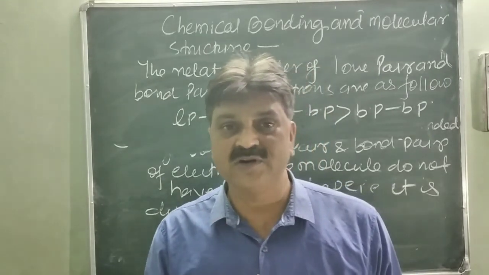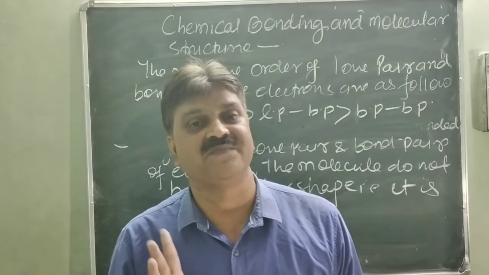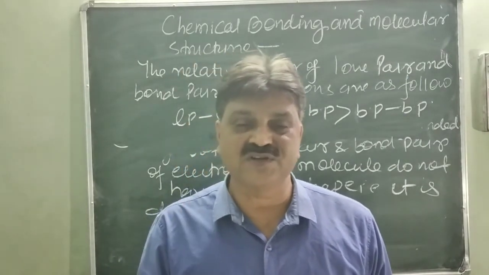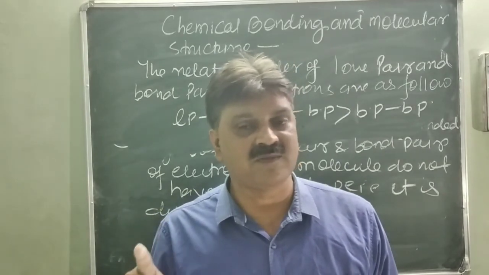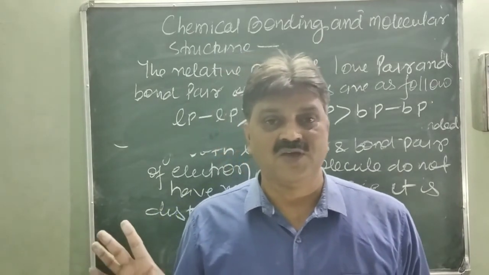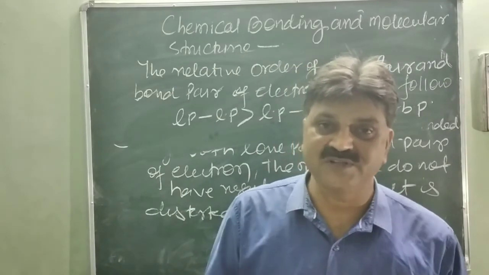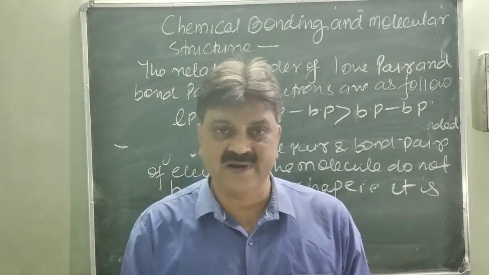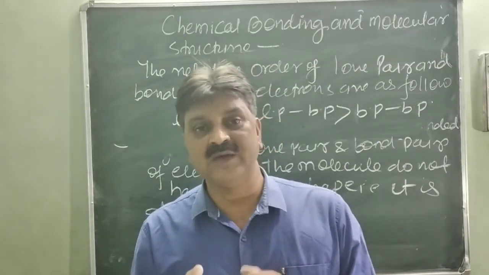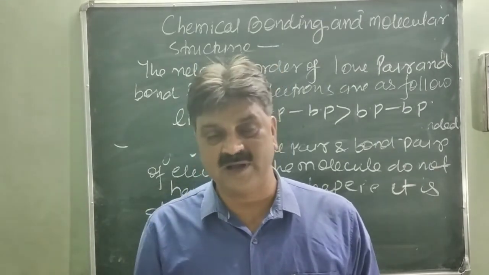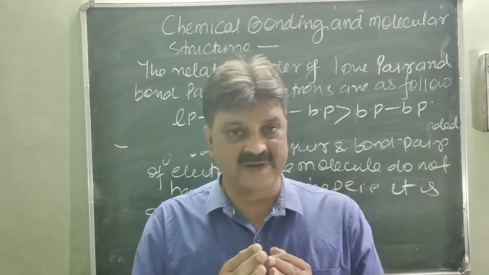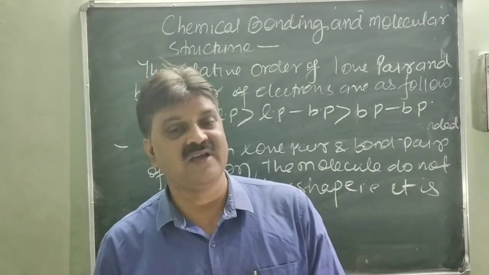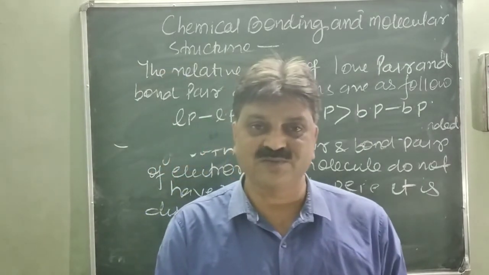Maximum repulsion is found between lone pair and lone pair, then lone pair and bond pair, and very little repulsion takes place between bond pair and bond pair of electron. So next time we will discuss examples of molecules having only bond pair of electron, and also molecules having both lone pair and bond pair of electron, and how they affect the shape of the molecule: what the distorted shape is and how regular shapes of molecules form.